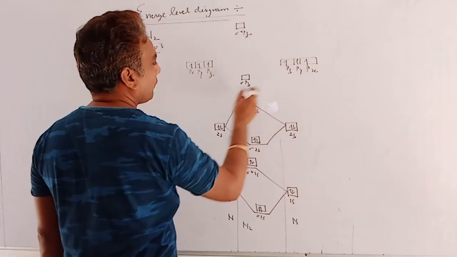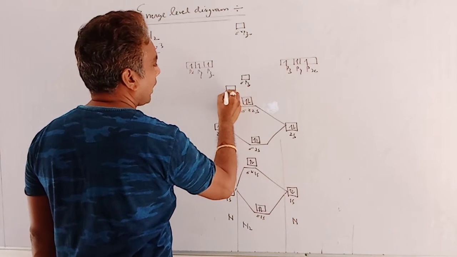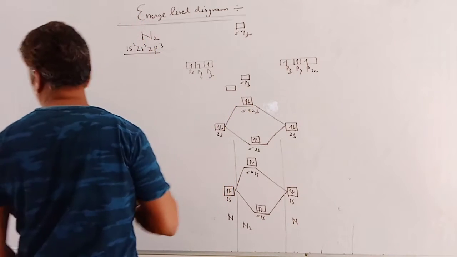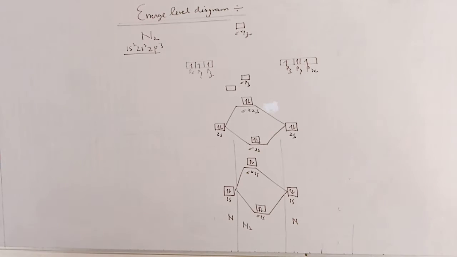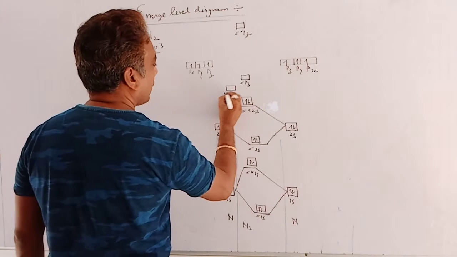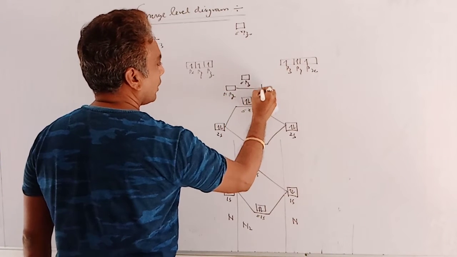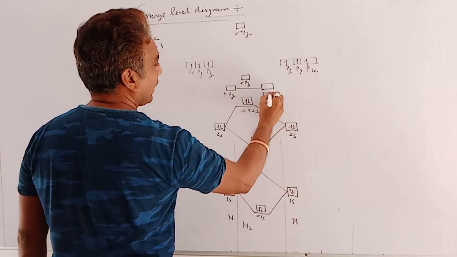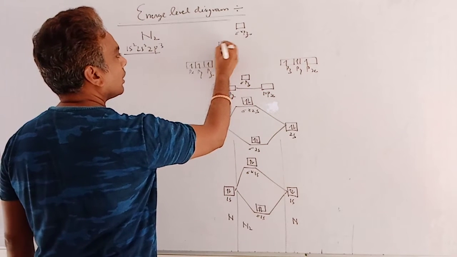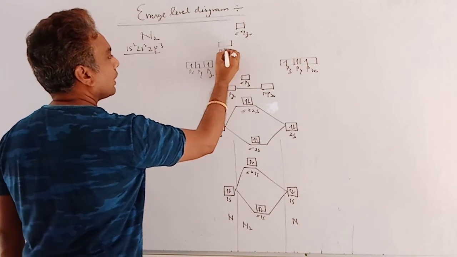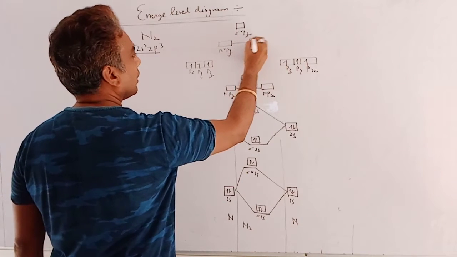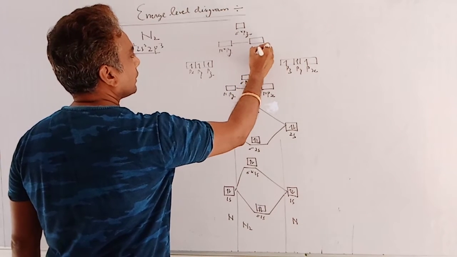Then py forms pi, but the energy of pi is less than sigma in case of nitrogen. So here is pi py, pi px, similarly pi asterisk py and pi asterisk px.